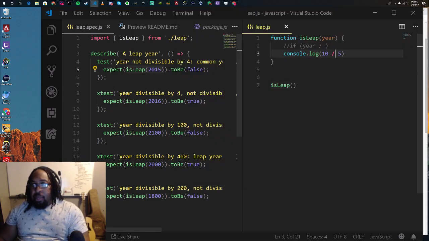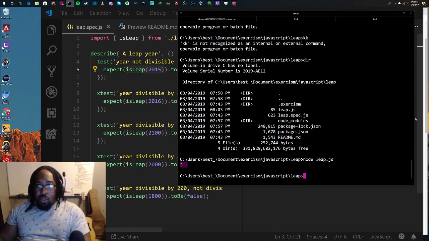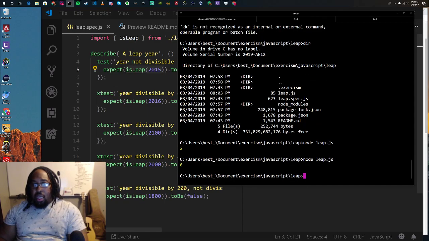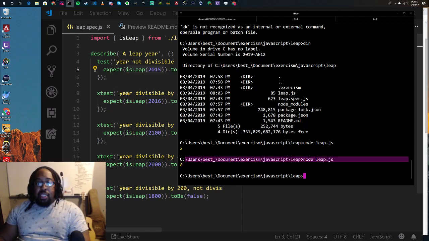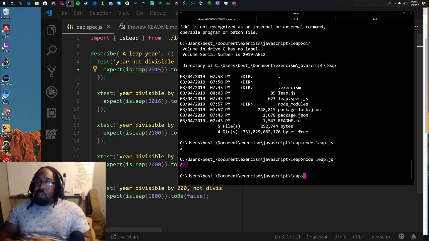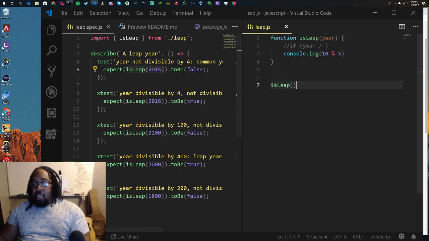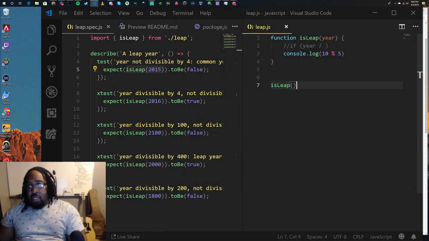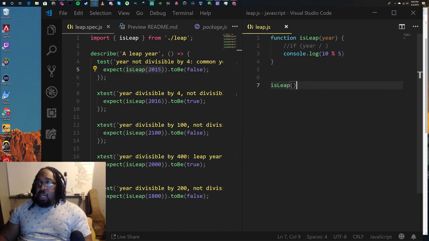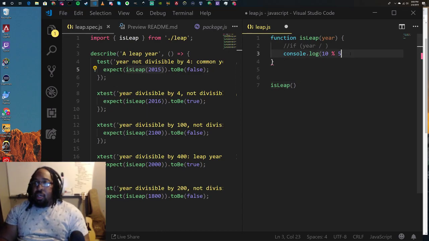But what happens if we switch this to modulo or modulus? Save that, go back and run it again, and we get 0 because it returns the remainder. We know that 10 divided by 5 goes into it twice, but there is no remainder. So that's what you use modulo for.